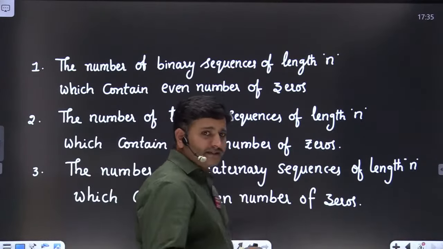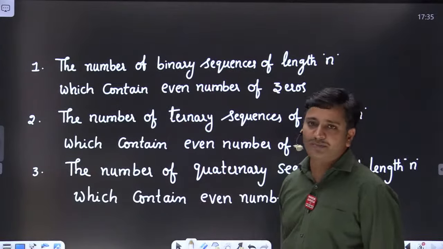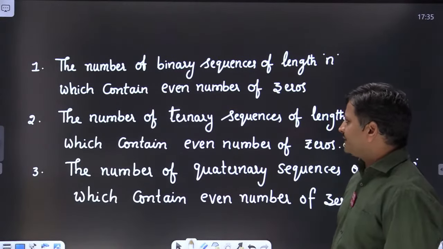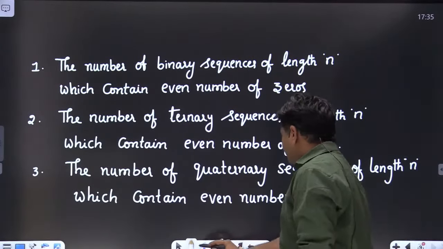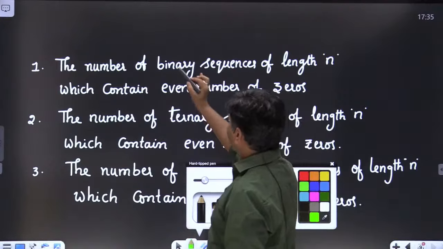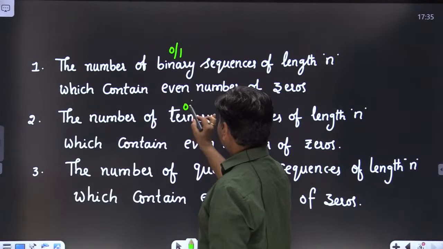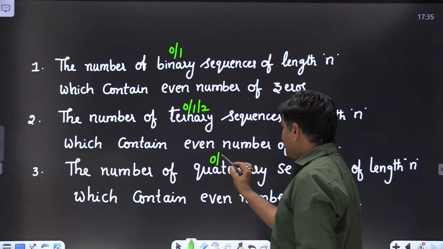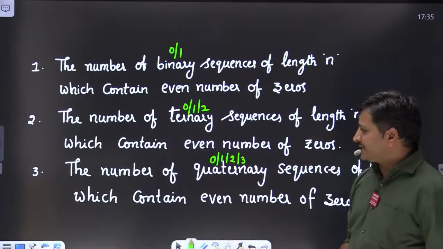Friends, if you understand these three questions clearly, you can easily solve any question based on this topic. So please focus here. The first one is about binary. A binary sequence is formed with either 0 or 1. A ternary sequence is formed with 0, 1 or 2. A quaternary sequence is formed with 0, 1, 2 or 3, friends. Clear? So first we will develop the concept.